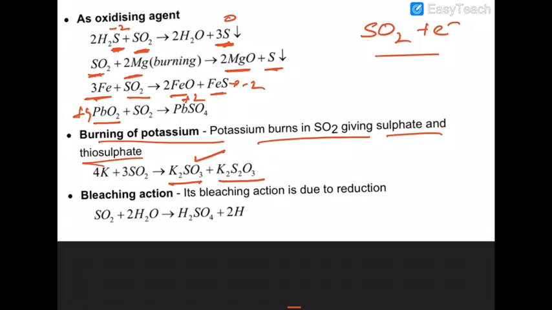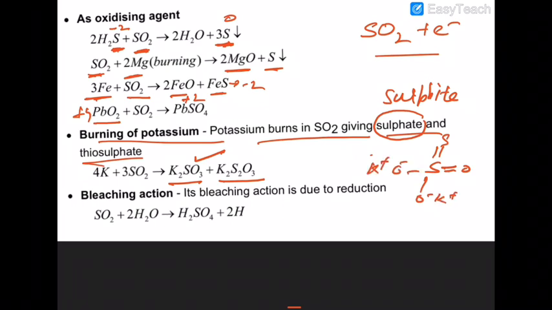It is written as sulfate, but it should be called sulfite. Sulfite and thiosulfate, that is the structure of thiosulfate. Sure about that or not?